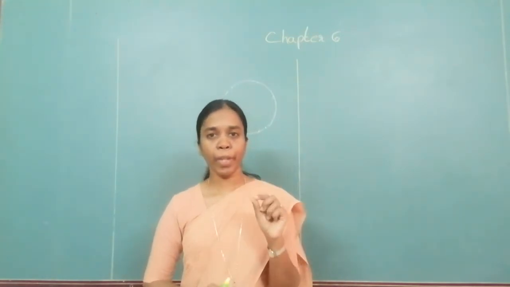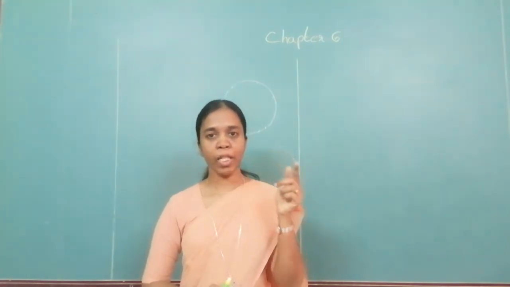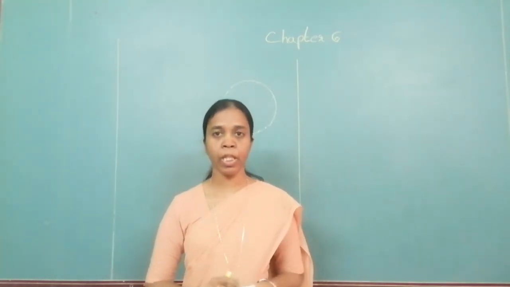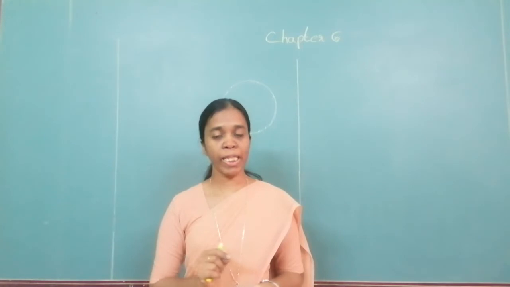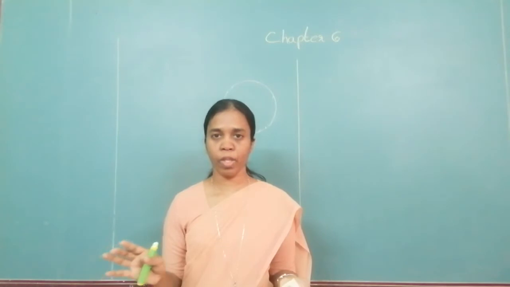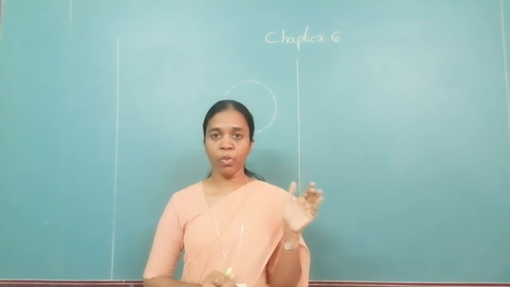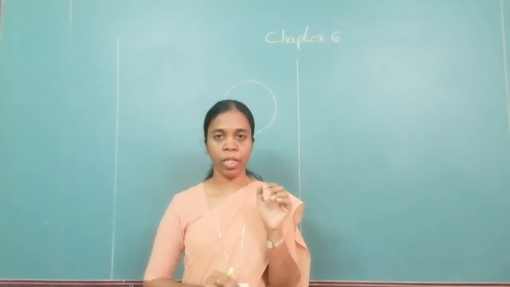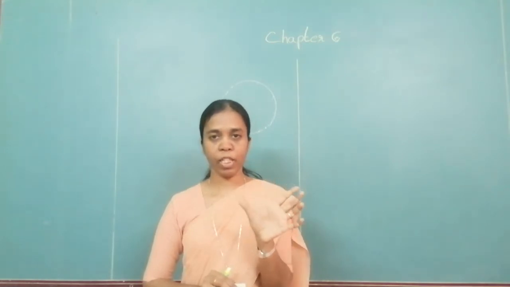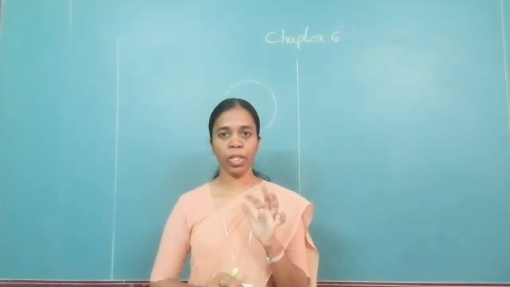A perpendicular drawn from the center of a circle to the chord bisects the chord. I repeat, a perpendicular drawn from the center of a circle to the chord bisects the chord. Understood the statement? You have to understand what is given, what you are supposed to find out also. So what is given to you? A perpendicular is given. And you have to show that it bisects the chord.